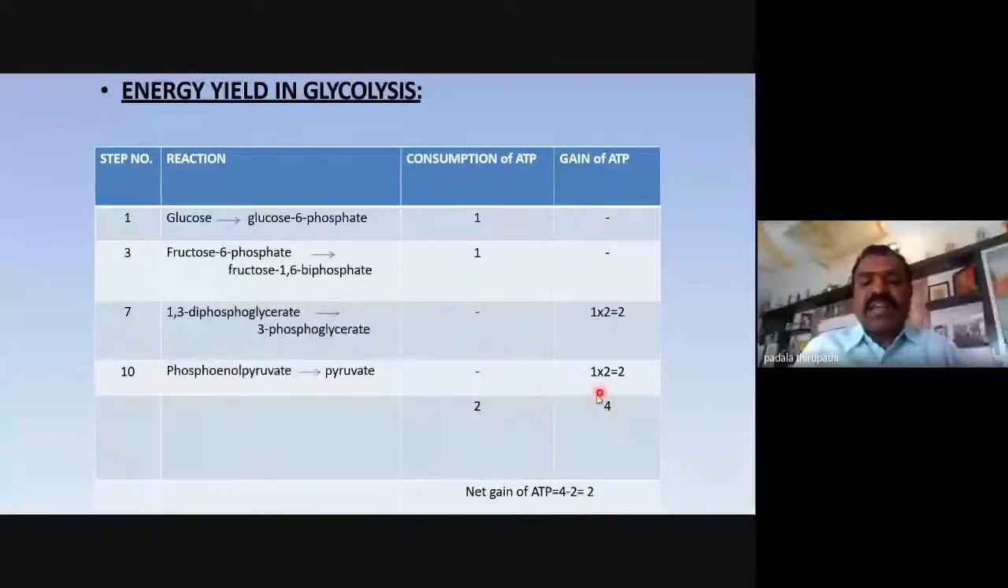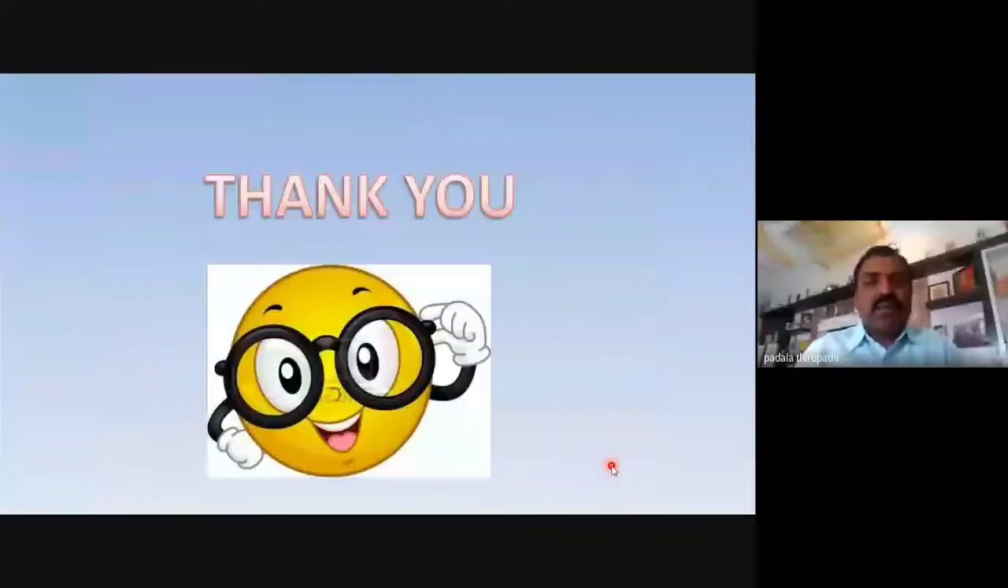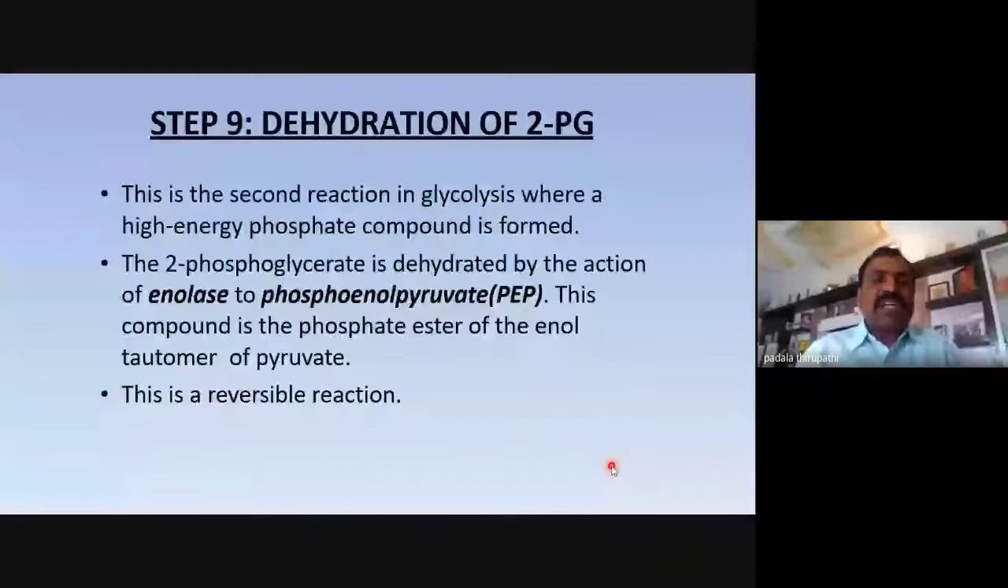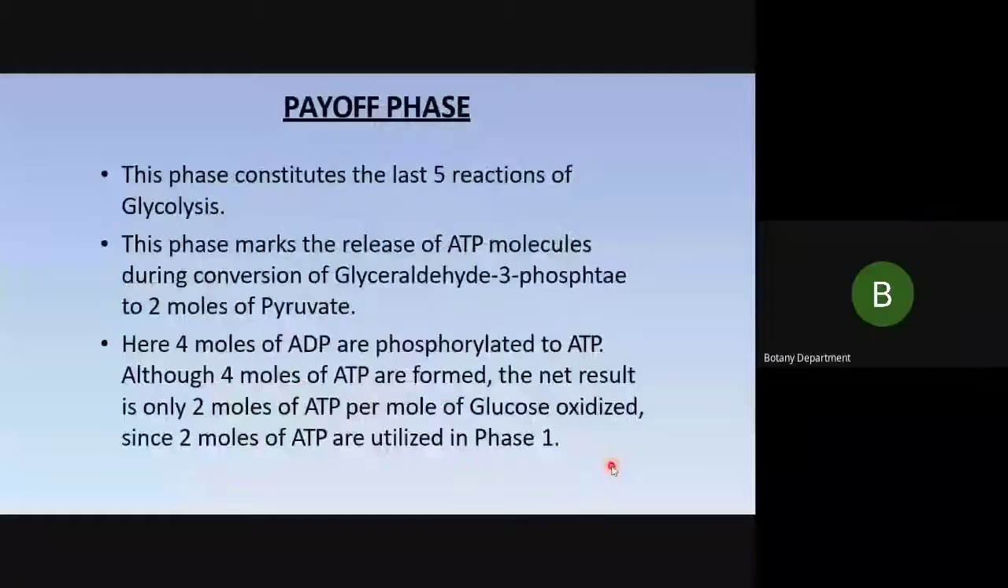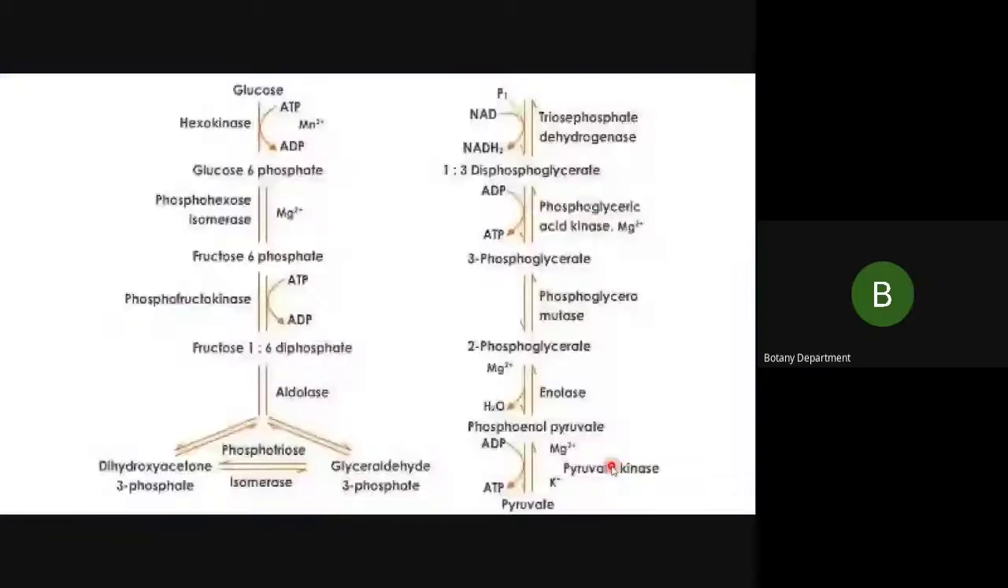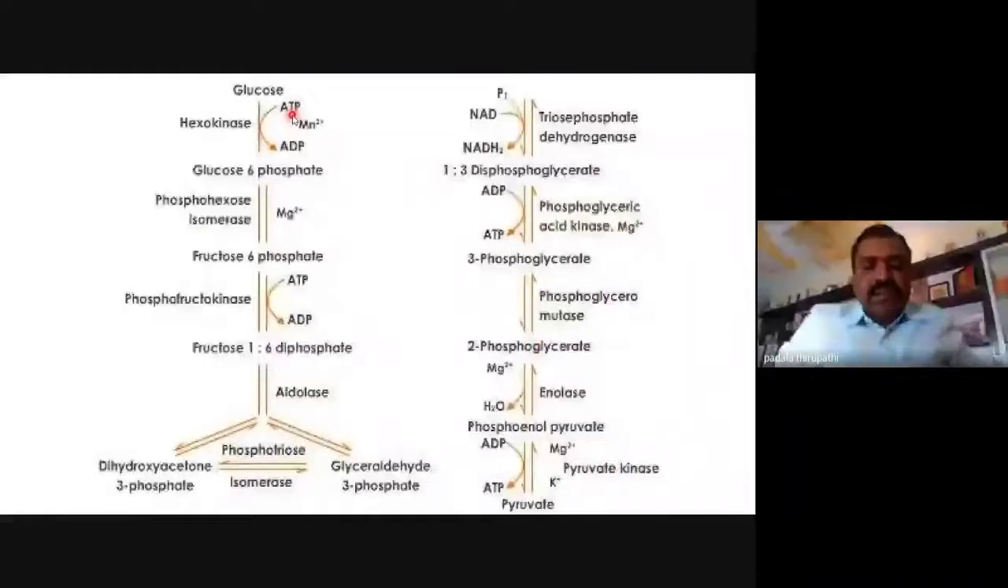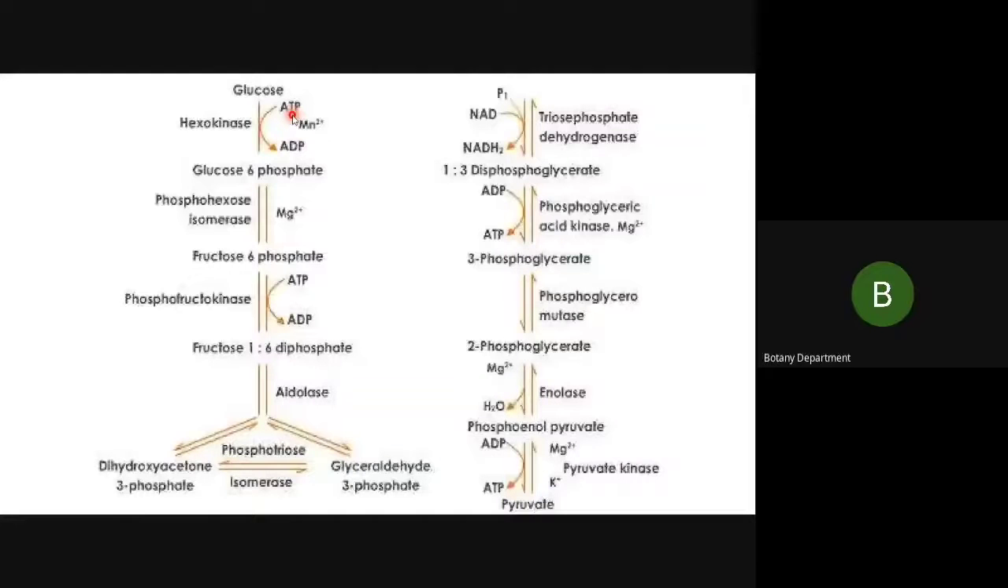The net gain of ATP is 4 minus 2, which is equal to how many ATPs? 2 ATPs are the net gain of glycolysis. Now these 10 steps we will explain clearly once again in this chart. My dear friends, this is the last slide to explain the entire glycolysis.